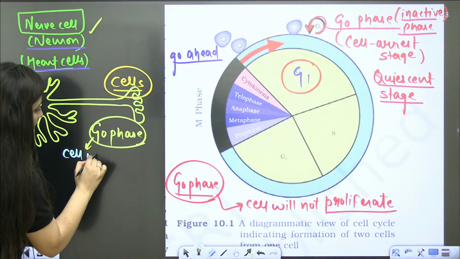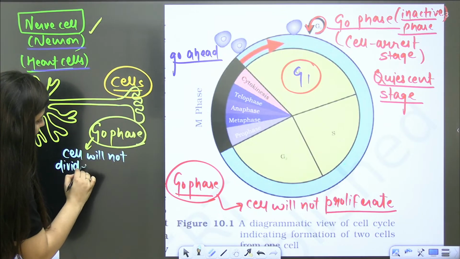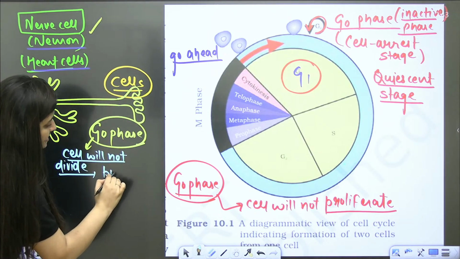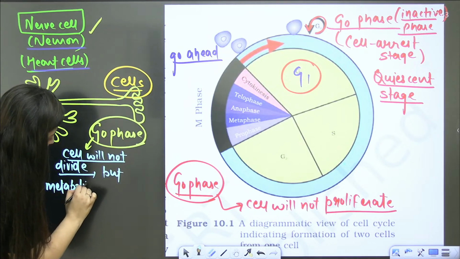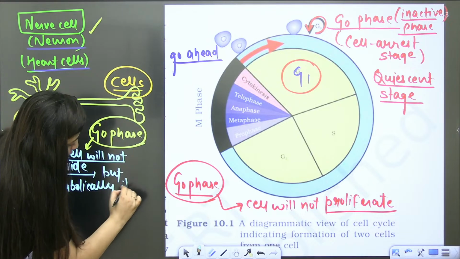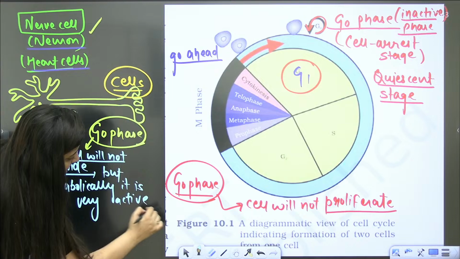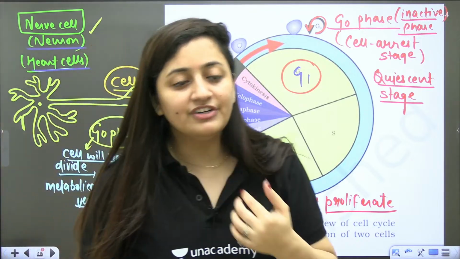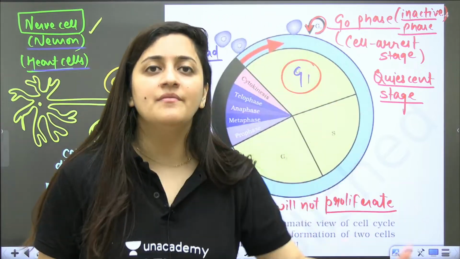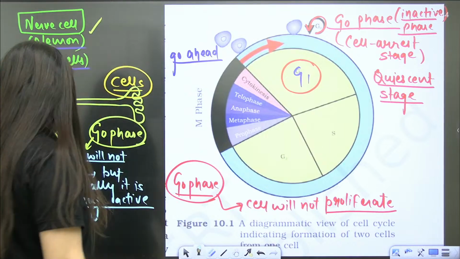The cell will not divide, will not proliferate, but it is metabolically still very active. So the cell is not dividing, but other chemical reactions are going on. You cannot say that if a cell is in G0 phase, no chemical reactions are going on. Not at all. Chemical reactions are definitely there.